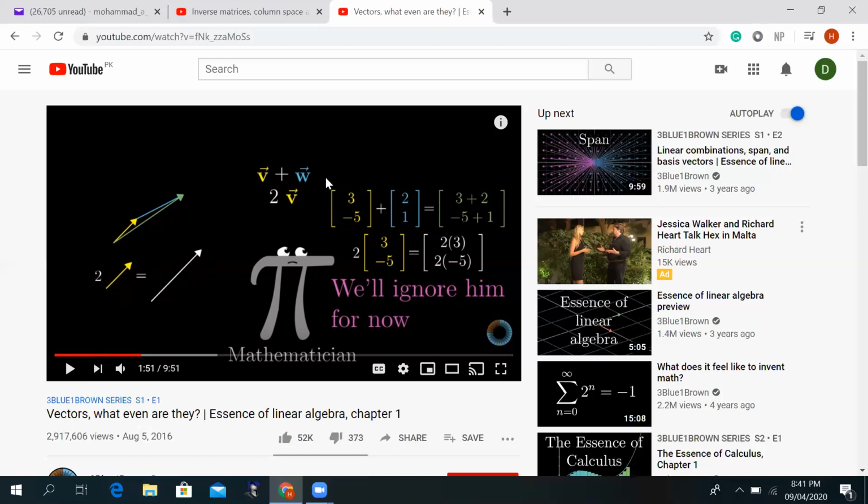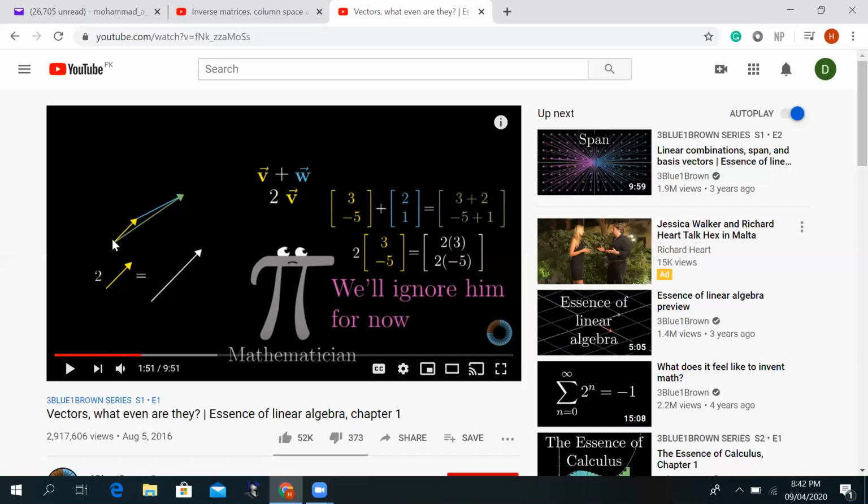Here, once we make this a position vector, then their addition becomes easier. Their addition becomes exactly the same as the rules we learned in our physics class, that one vector can be added to another vector to make a resultant vector by the head to tail rule. So you can see here is the head to tail rule.